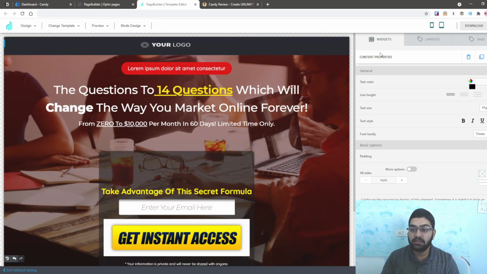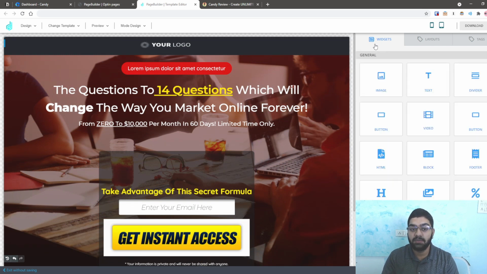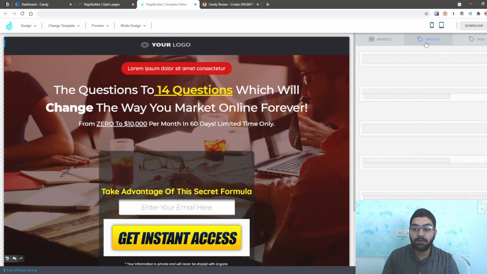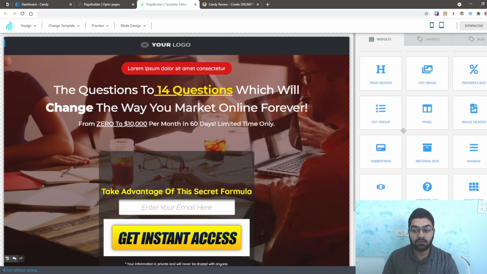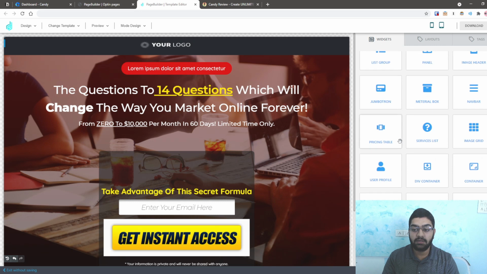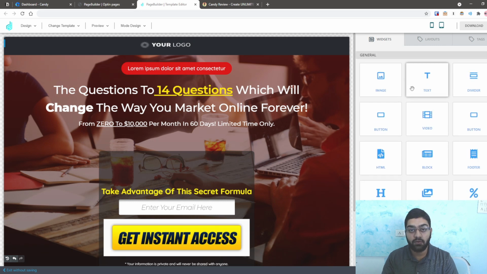And basically the thing is, if you have used page builders, you'll know how this works. But if you haven't, I'll give you a brief insight into it. What you'll be doing is basically using these layouts, as you can see here, and you can see this square here inside these dotted lines. And inside each of these squares, or each of these boundaries, basically you'll be adding in widgets. So any of these widgets can be added inside those boundaries. All right, and you can create any kind of page that you want.